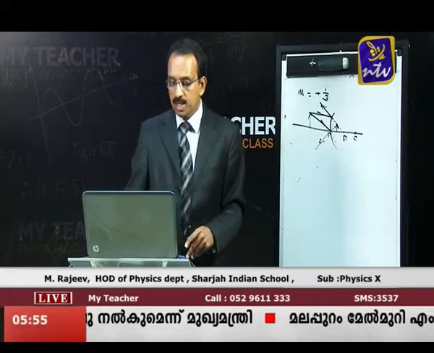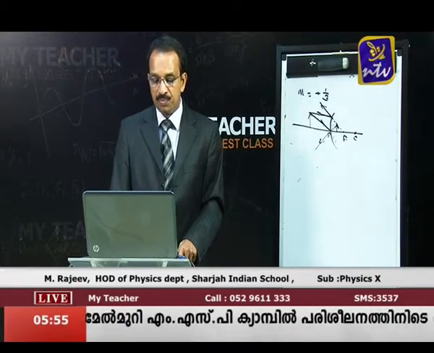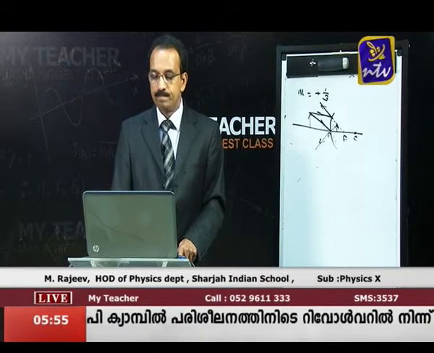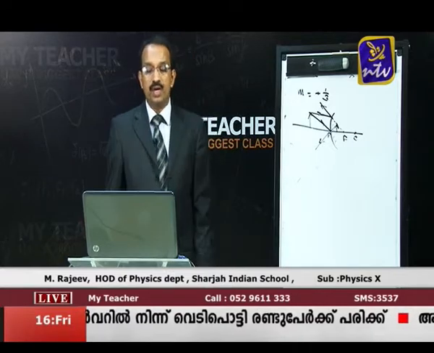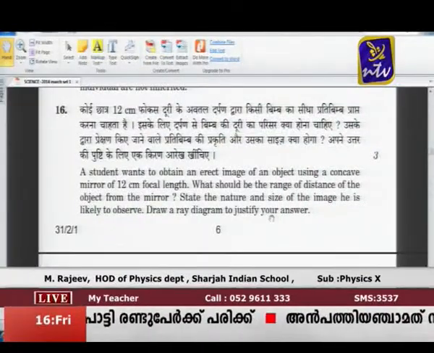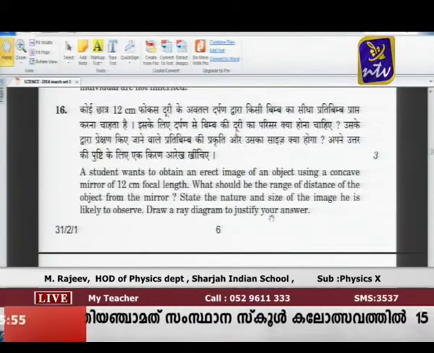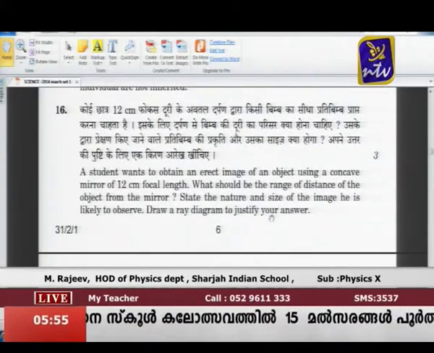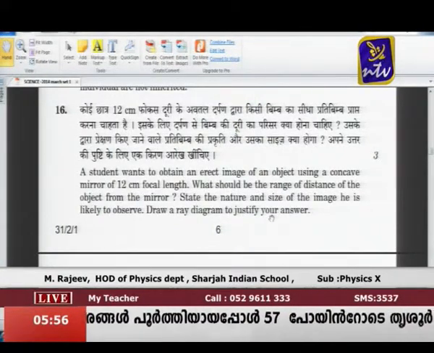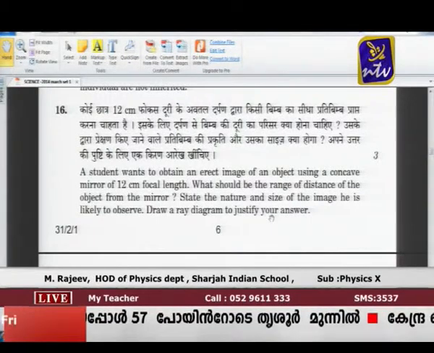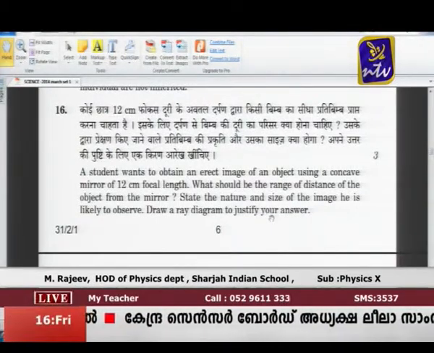Now, another question I will show you. That's again we will be taking the question from physics. Look at question number 16. You can see it on the screen. A student wants to obtain an erect image of an object using a concave mirror of 12 centimeter focal length. Okay, 12 centimeter is the focal length of the concave mirror. What should be the range of distance of the object from the mirror?